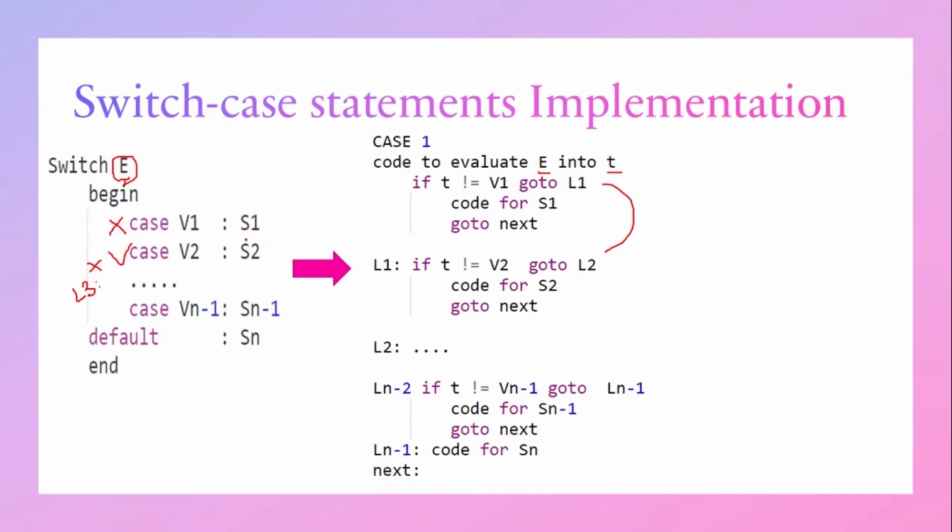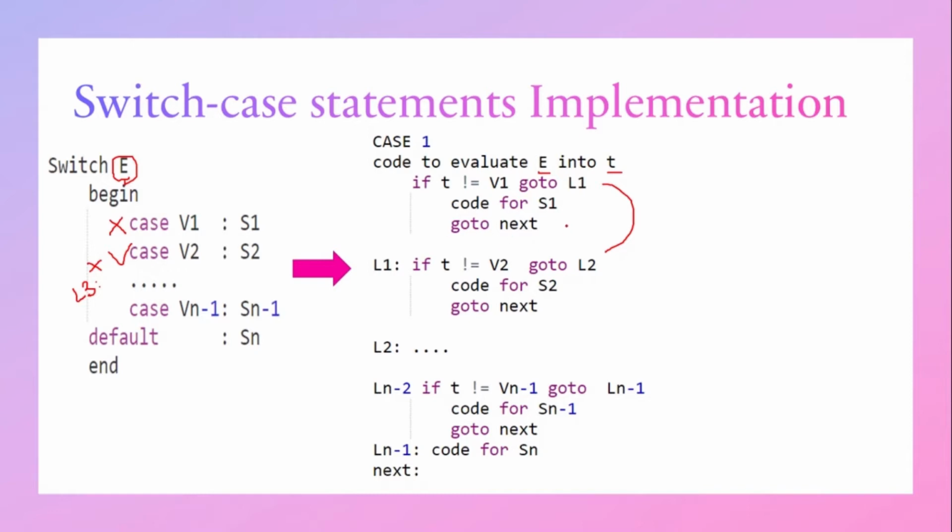Otherwise, the statement under S1 will be executed. That is, the code for S1 will be executed. After executing it, it will go to next. So next is nothing but it is like a break statement. Go to next will make the loop come out of the switch statement. So it is like a break statement.